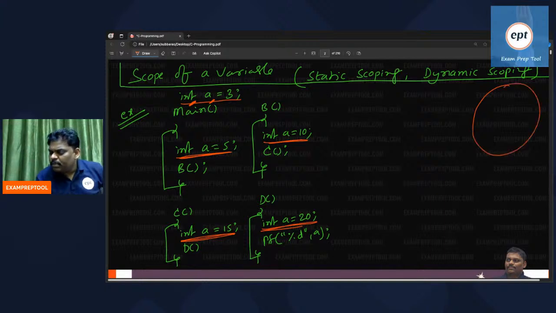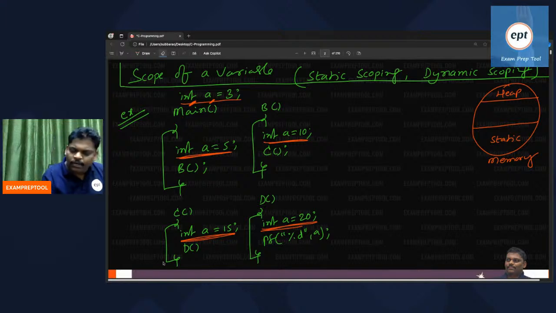This memory will be divided into 3 parts. One part, everyone observe, is the static portion. One is going to be the heap area. One is going to be the stack area. If you want, you can write here: stack area. This is the heap area.